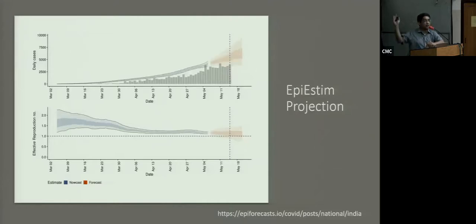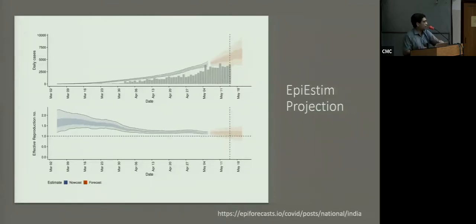But these projections can't go too far into the future because they don't have a biological basis. The second graph is your R naughts. So R naught, as I told you, is the number of people who can get infected from a primary person. That value at the beginning of the epidemic was believed to be something between 2.2 and 2.4. But now when we back calculate from all the testing results, it looks like it is closer to 2 than to 2.4. But what you also see is this downward trend. The R naught over time has fallen. It's now looking, but it's still above that magical number of 1.